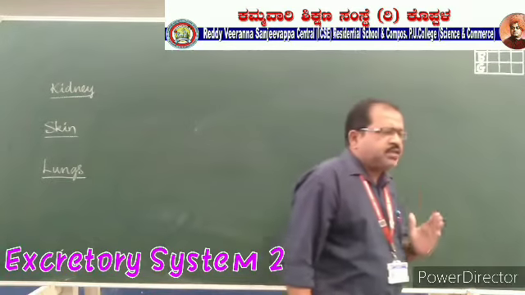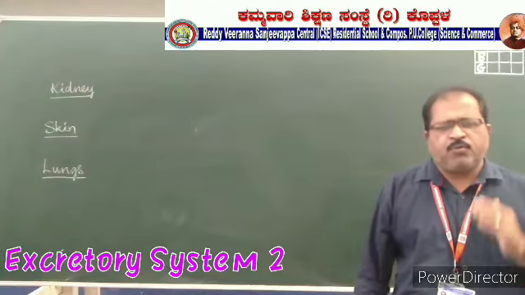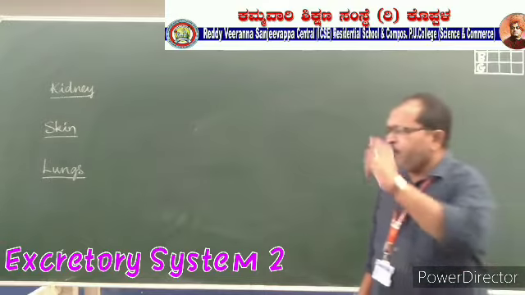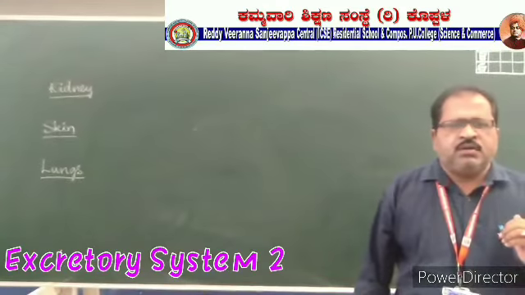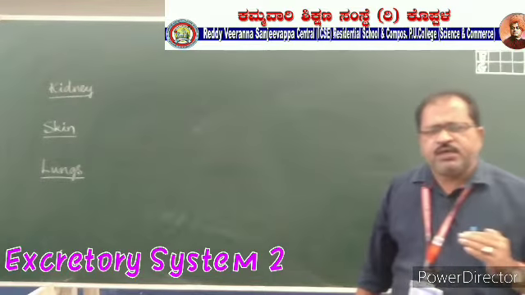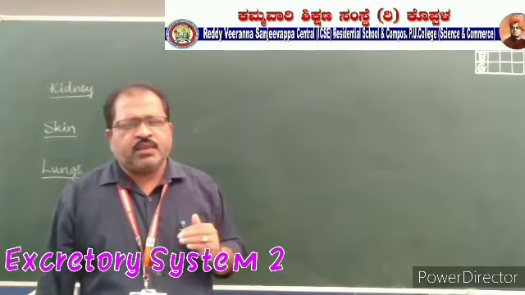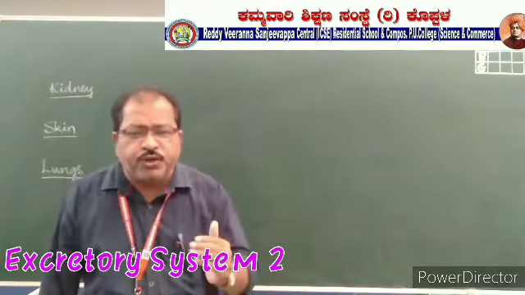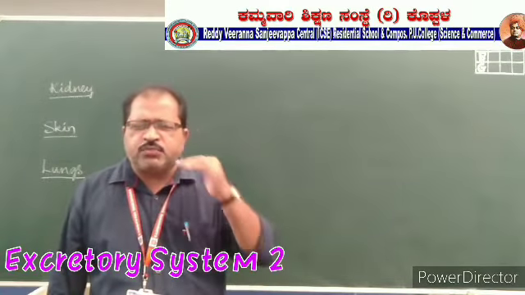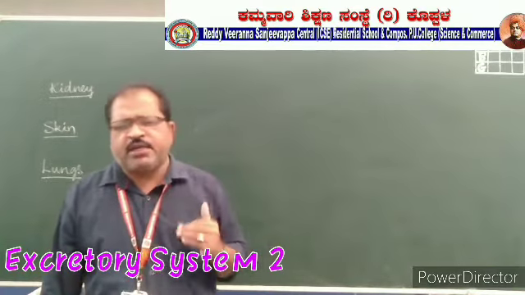Primarily, they excrete the waste harmful material from our body in the form of urine, especially the excess amount of water, along with some pigments like bilirubin and biliverdin, and most of the urea, a very toxic, harmful material produced by the conversion of ammonia and other materials.